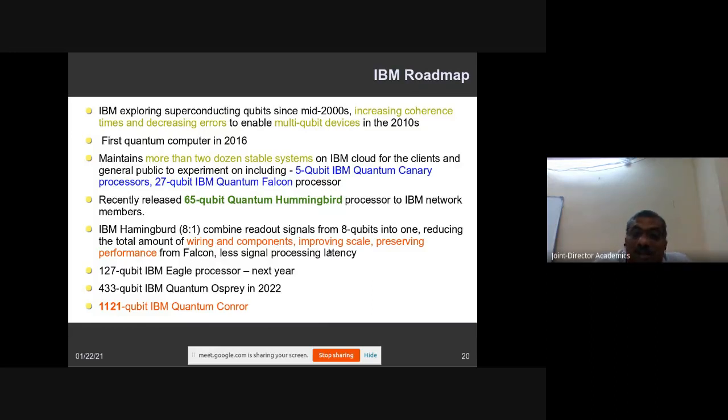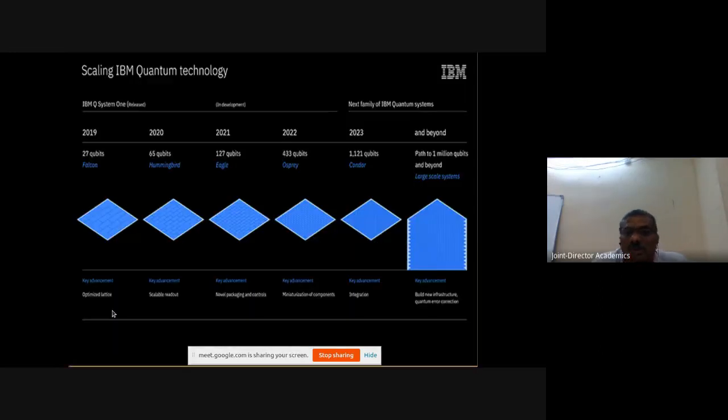At the same time, there is less signal processing time between the gates. Every gate will take less time, so that is a specialty. Next year they are planning to release a 127 qubit computer, in 2022 a 433 qubit quantum computer, and in 2023 a 1121 qubit quantum computer. This is the roadmap of the IBM company.